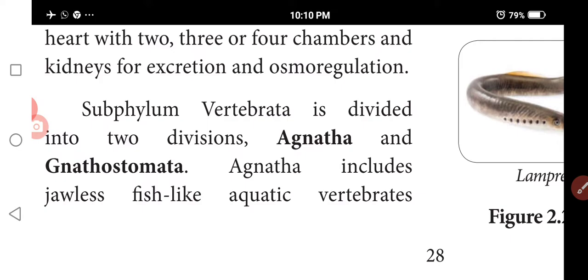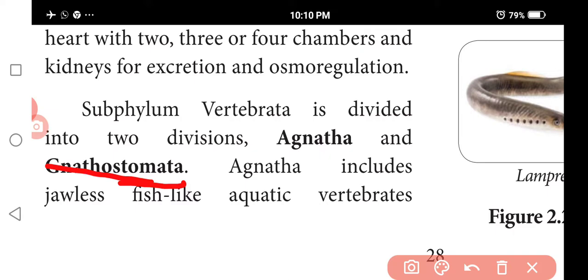Gnathostomata means jawed vertebrates, and they have paired appendages. The notochord is partly replaced by the vertebral column.